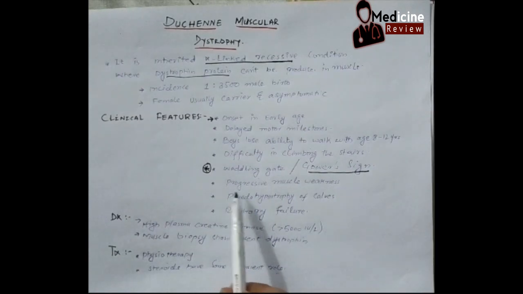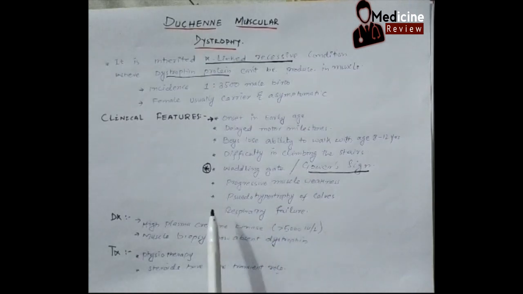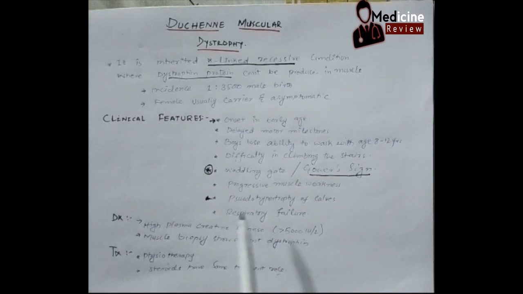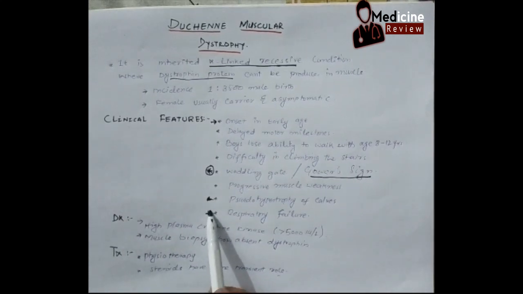And there will be progressive muscle weakness. Another is pseudohypertrophy of the calf, because they use this calf muscle so much, and also because of the extra deposition of fibroblasts in the calf muscles. Another is respiratory failure because of the weakening of the muscle.